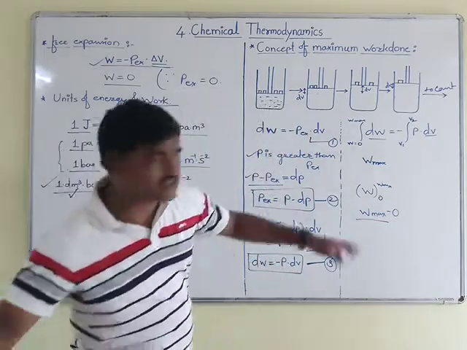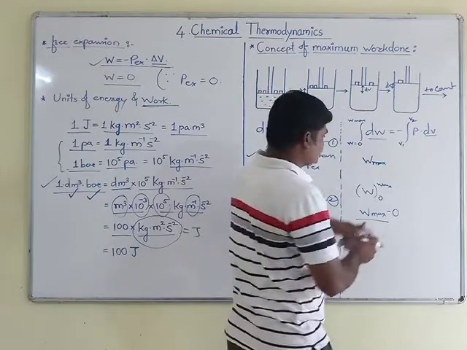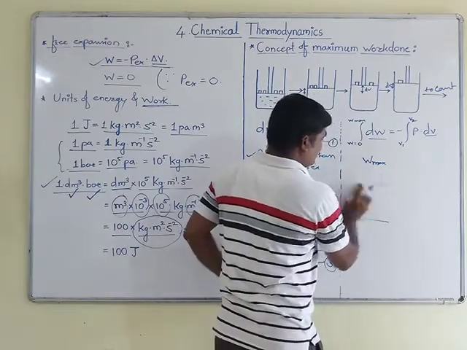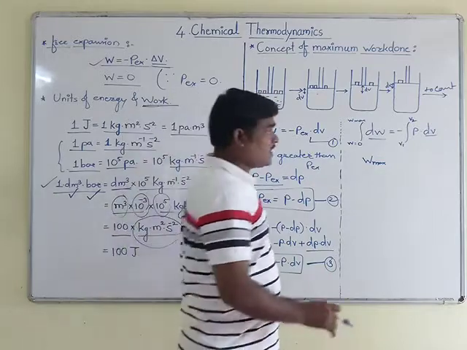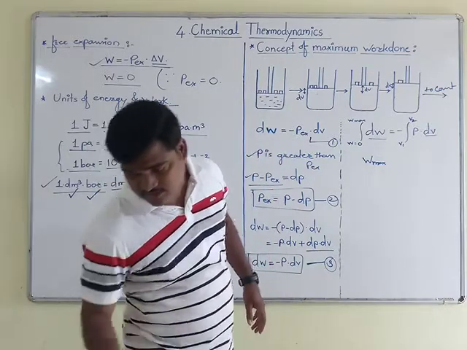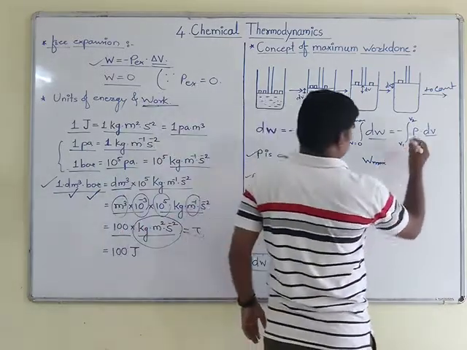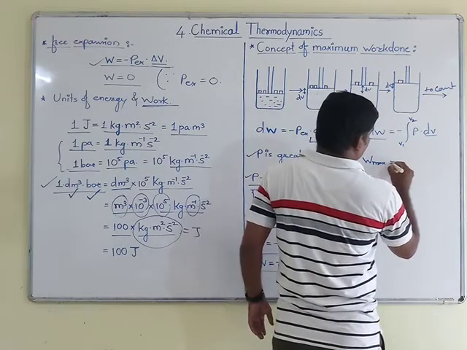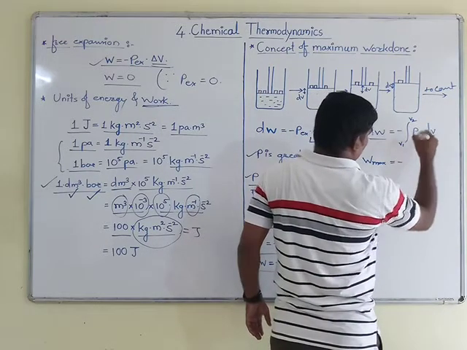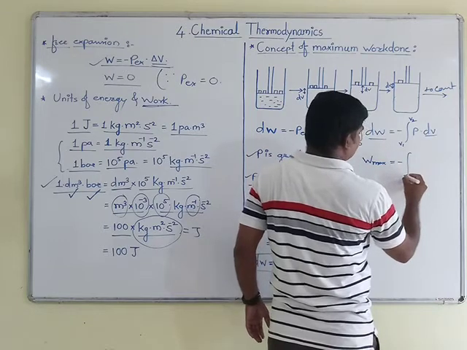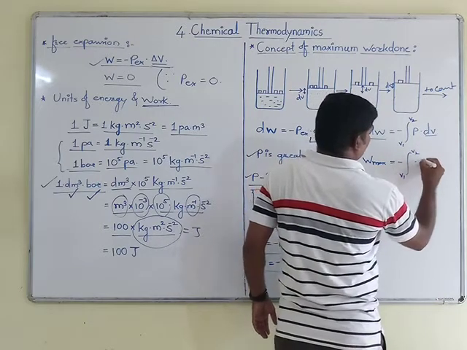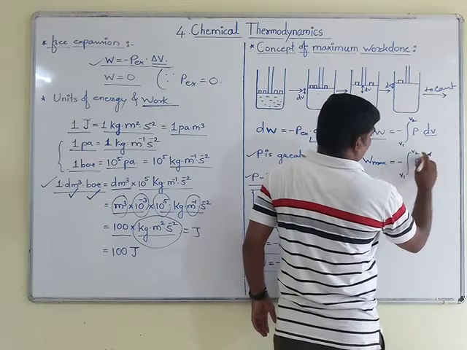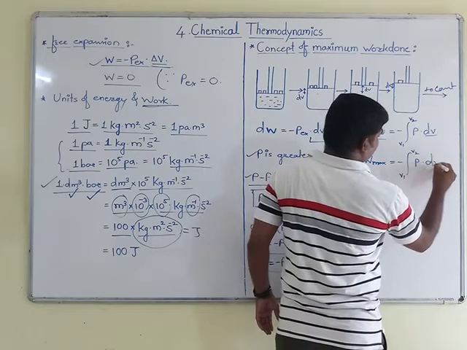So this is the extension of this step; in short, I have written directly W max. But if you apply the limits for volume, it will change. I will keep all these terms as they are: minus integration between the limits V1 to V2 of P into dV.